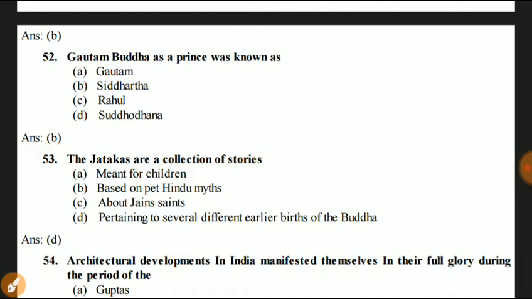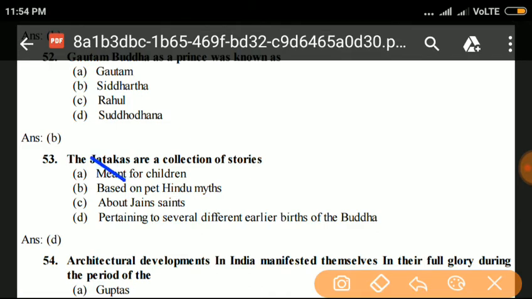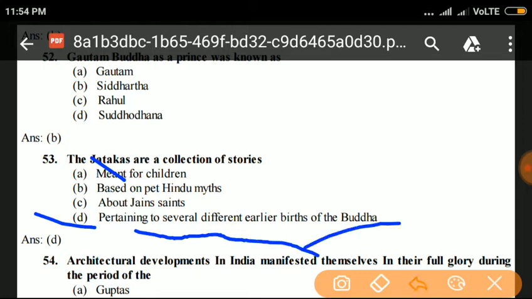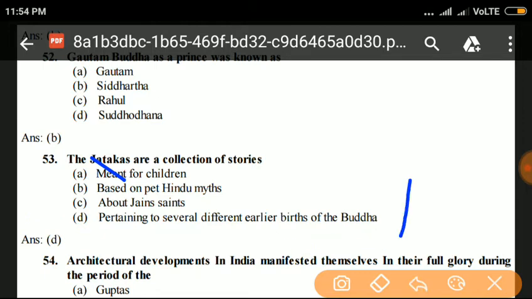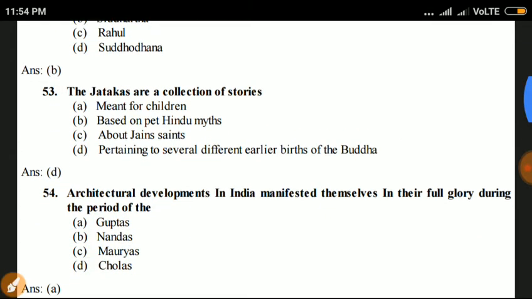Next question 53. The Jatakas are a collection of stories meant for children based on Hindu myths, Jain saints, or events pertaining to several different earlier births of the Buddha. So, Jatakas are a collection of stories pertaining to several different earlier births of the Buddha. Next question number 54.